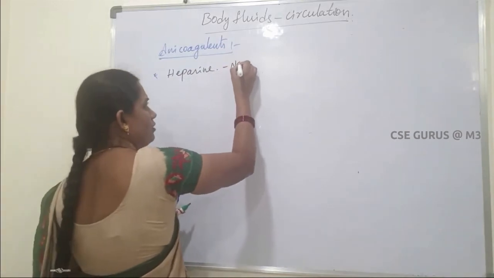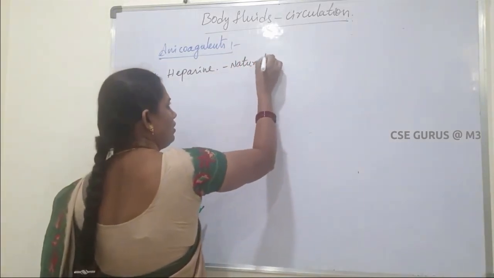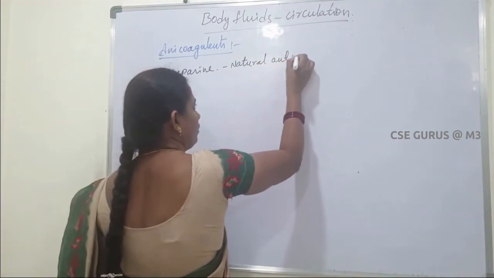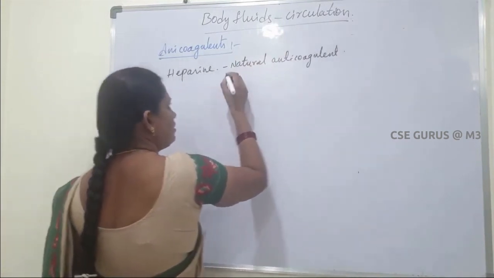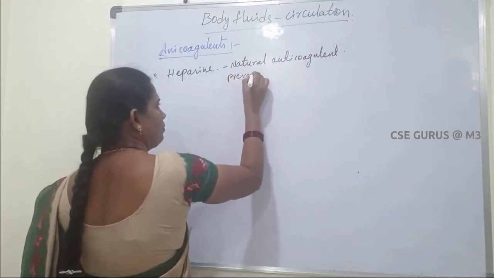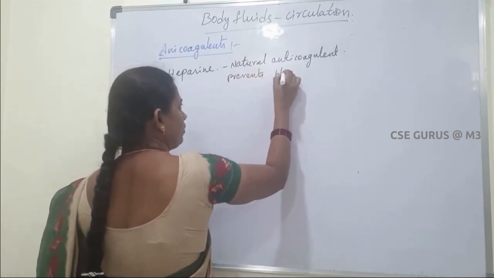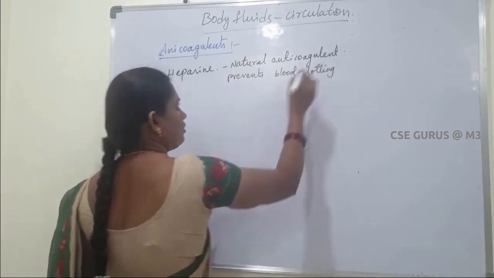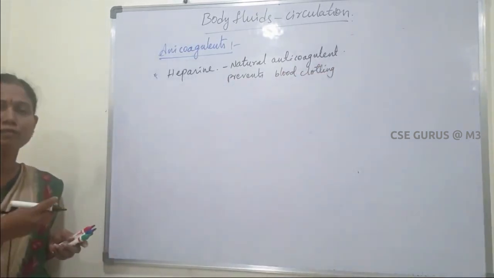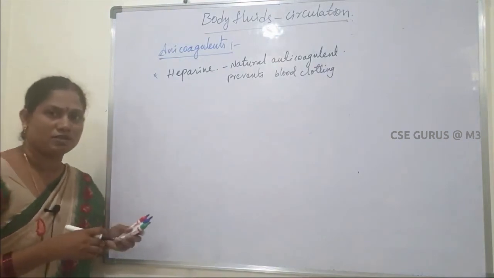It prevents blood clotting. It is natural in our blood.